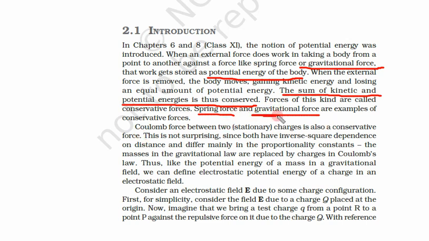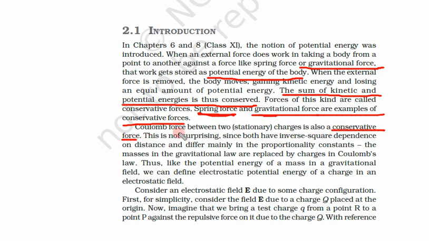The gravitational force and spring force were two examples you saw last year. Forces for which the sum of potential and kinetic energy is conserved are called conservative forces.